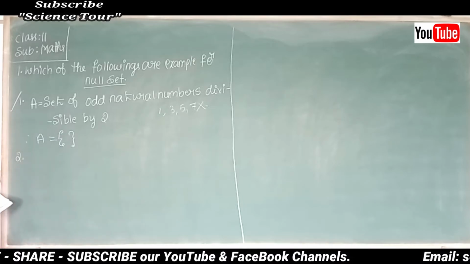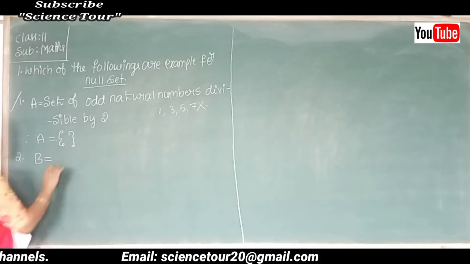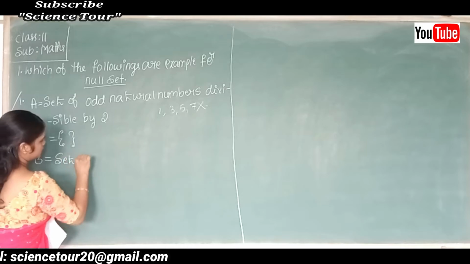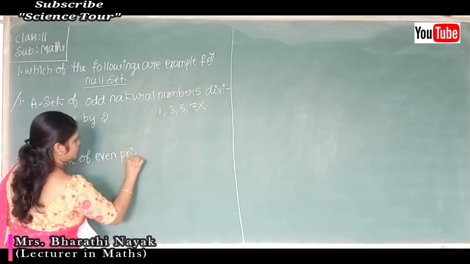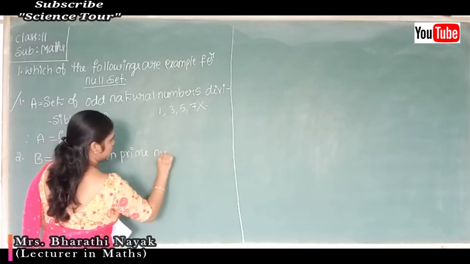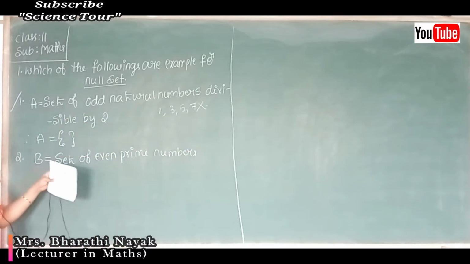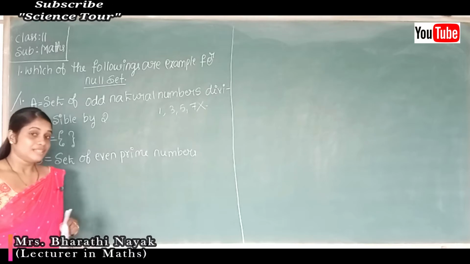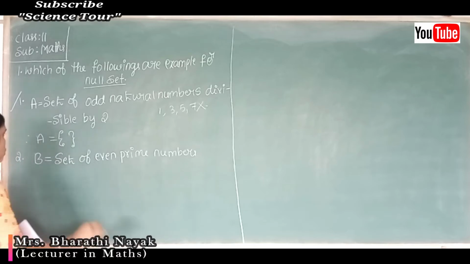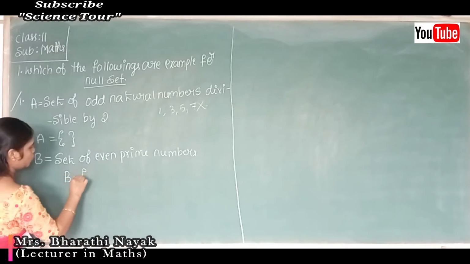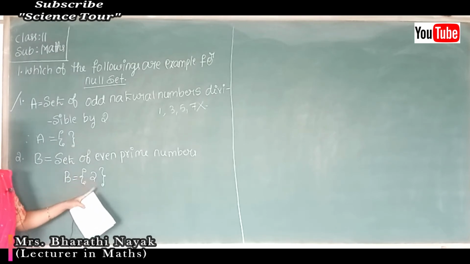Second question: set B equals the set of even prime numbers. Can you find an even prime number? Yes, there is one and only one even prime number, that is 2. So set B is equal to {2}. This set B contains only one element, that is 2.